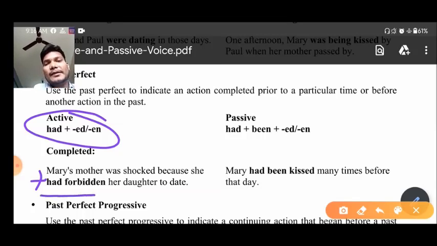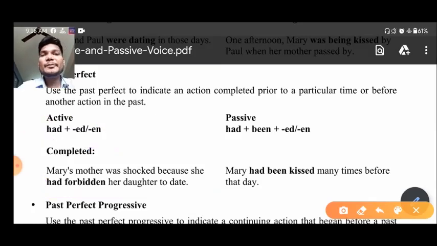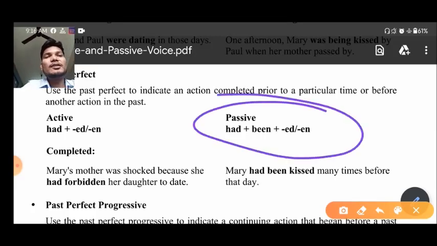Had plus past participle you can find here. Okay, so this is how you have to make a sentence for past perfect tense. Now let us move ahead with its passive voice, how to make passive voice. So here you can see the structure that had plus been plus past participle is there, and this is how you can make any sentence for past perfect tense.